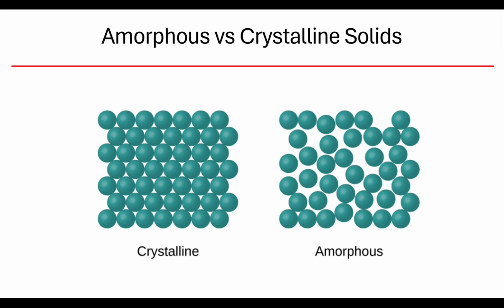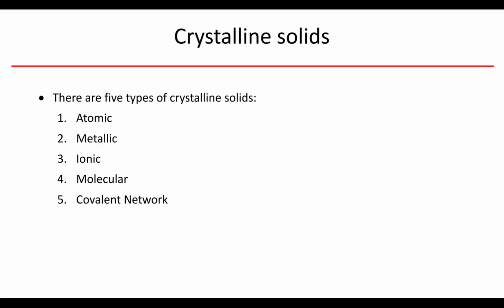Okay, and so we can see here my crystalline solids have nice organization. My particles are close together, tightly packed and organized. Amorphous solids have significant disorganization.